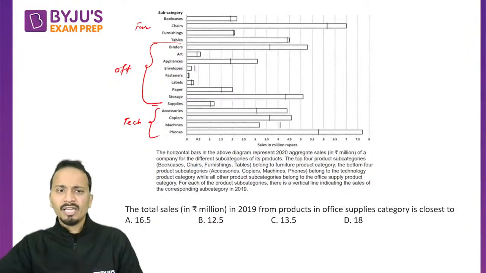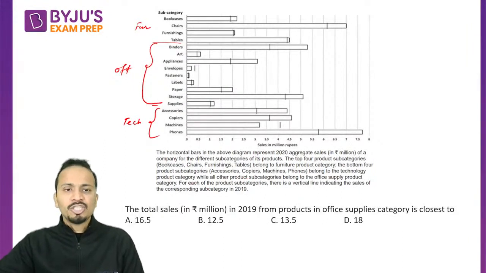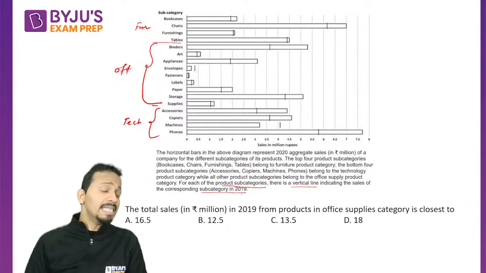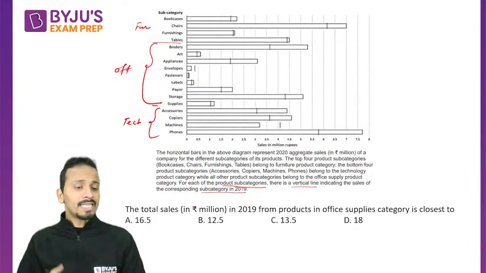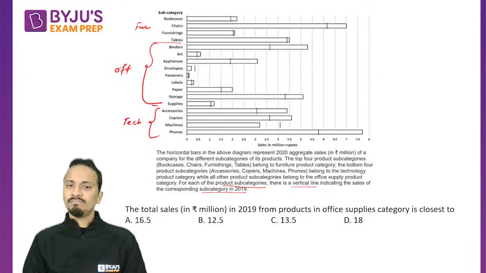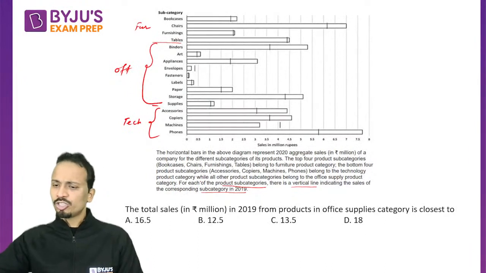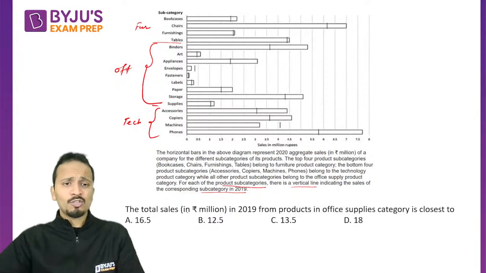Now there are some vertical lines as well. For each of the product subcategories, there is a vertical line indicating the sales of the corresponding subcategory in 2019. So 2020 का data दिया हुआ है, 2019 का भी data दिया हुआ है. Okay, so let's see how to solve this question. This is the exact question of CAT 2021.